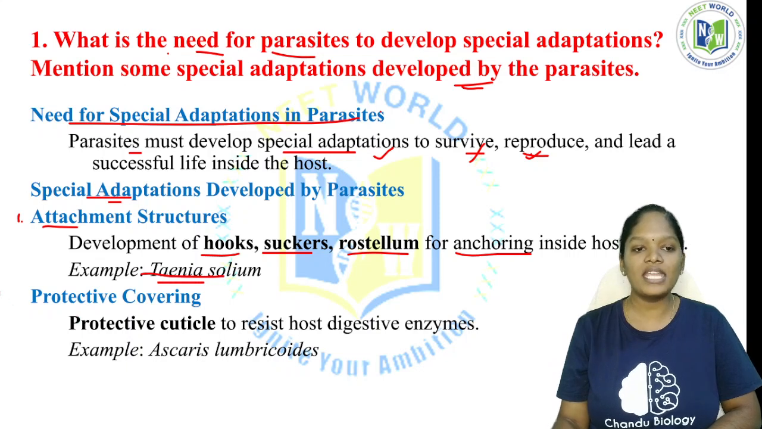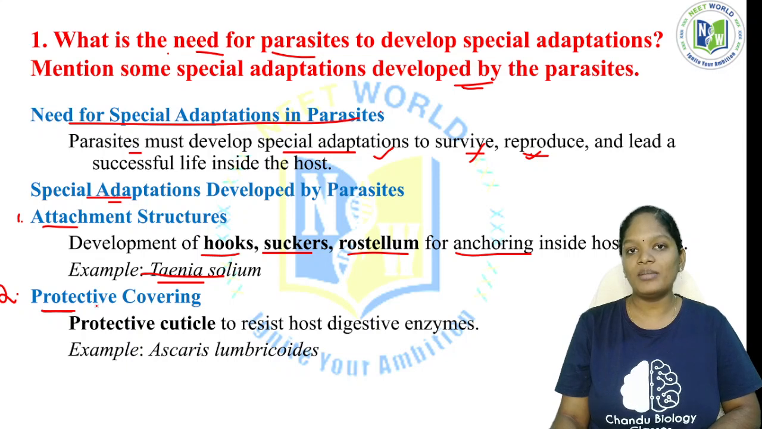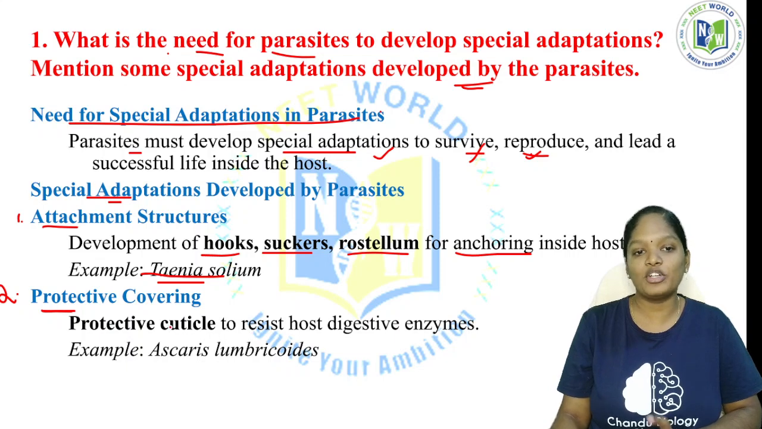Now the second adaptation is the protective covering. They have to cover themselves against the gastric juices or any enzymes that attack the parasites. If there is no proper covering, the digestive enzymes present in the body of the host can easily eliminate the parasites. That is why parasites undergo special adaptations like a protective covering.